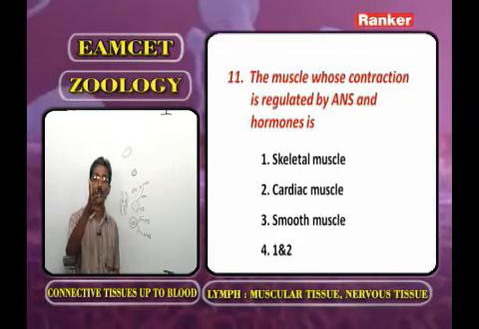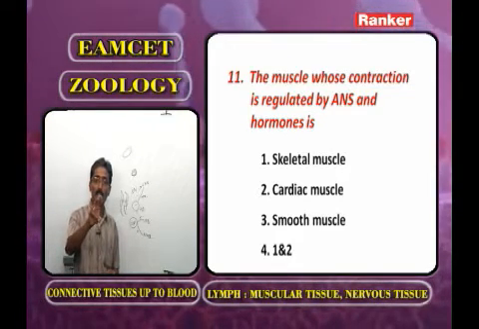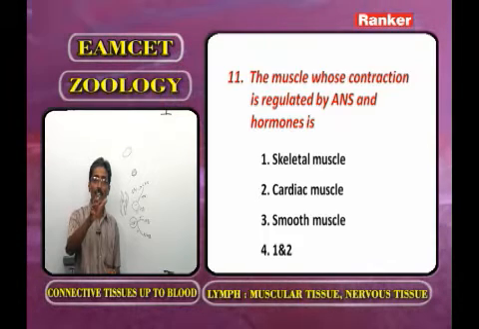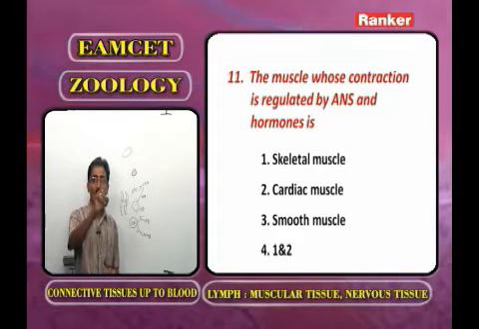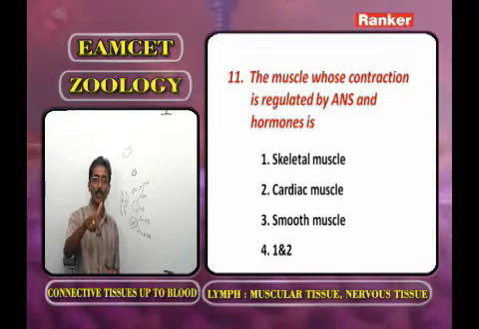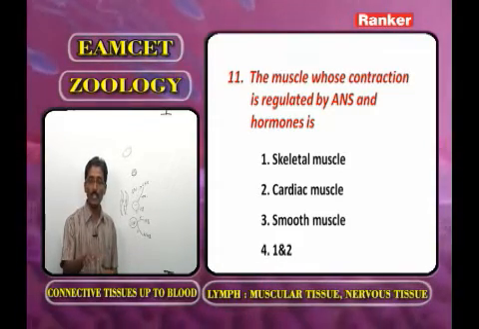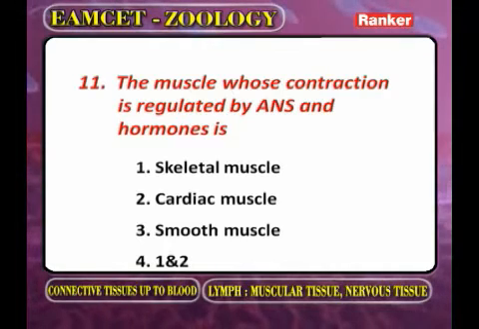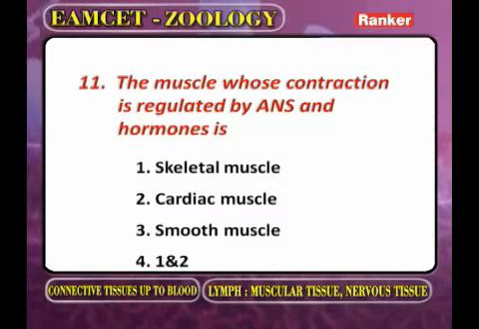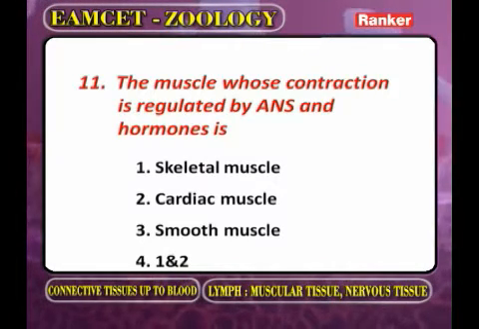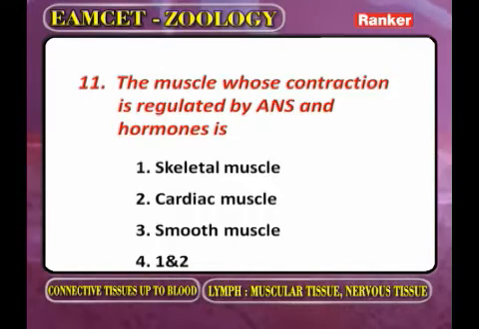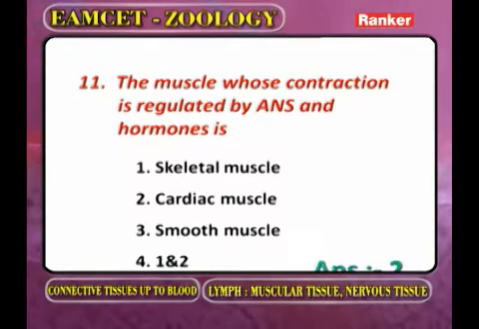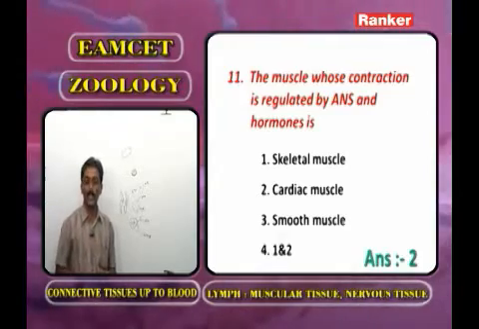Here the hormone is epinephrine. Two muscles are under the control of the autonomous nervous system: smooth muscle and cardiac muscle. But here the question is the muscle whose contraction is regulated by both autonomous nervous system and hormones. Options: skeletal, cardiac, smooth, and fourth option 1 and 2. The correct one is the second option, the cardiac muscle. Now we go for the next one.